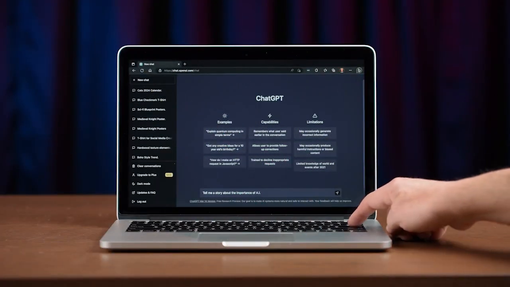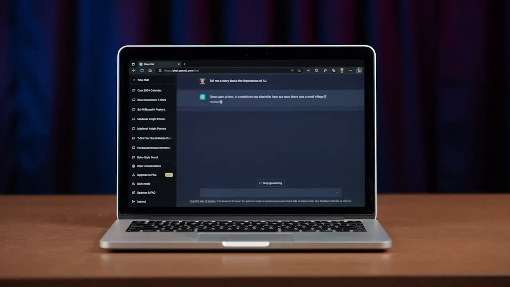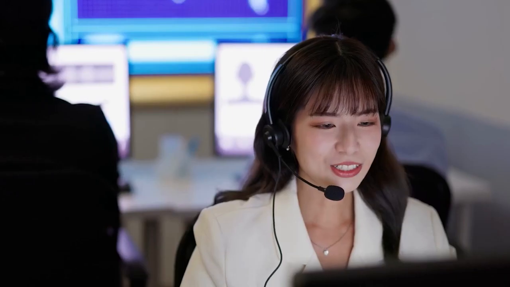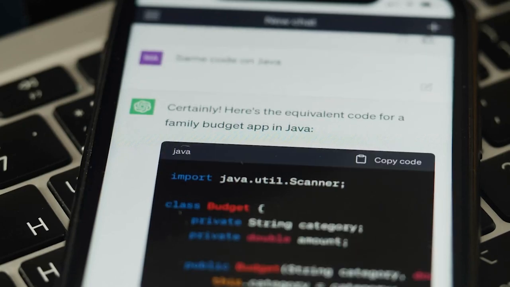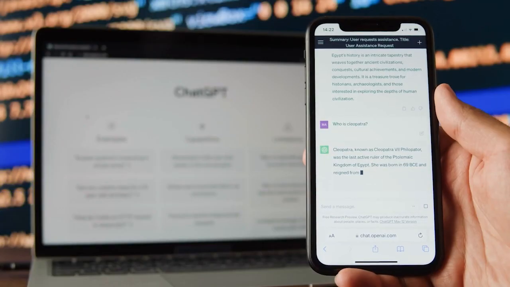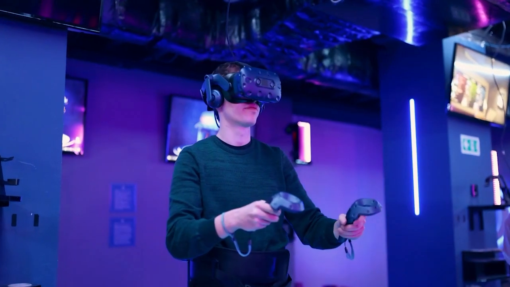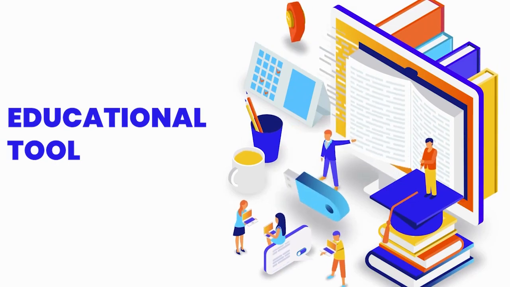ChatGPT's ability to generate human-like text opens up a world of possibilities. It's being used in customer service for faster response times, as a creative writing assistant, in generating dynamic dialogues for video games, and even as an educational tool.